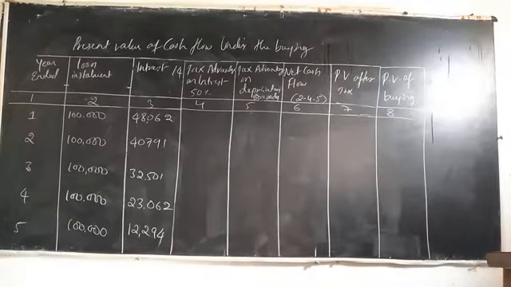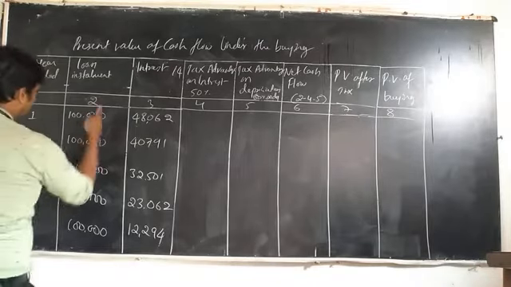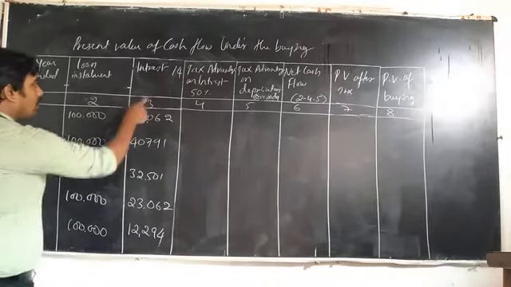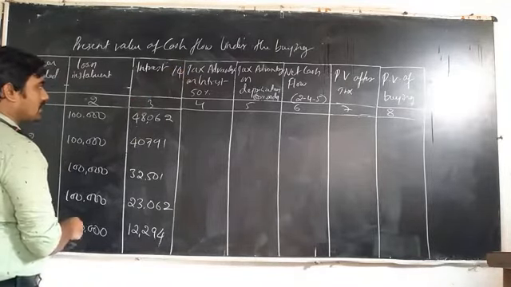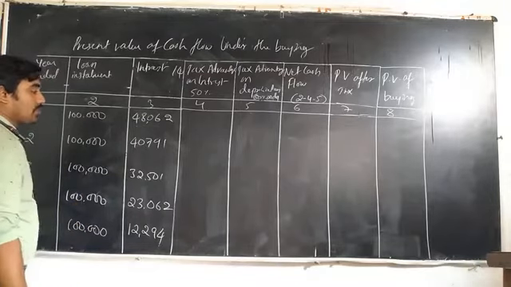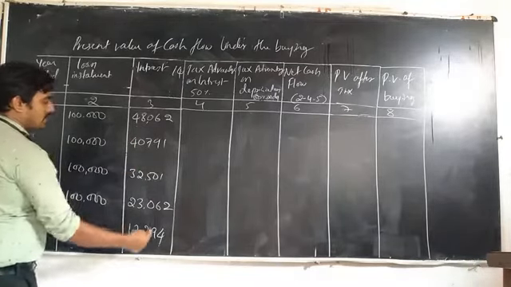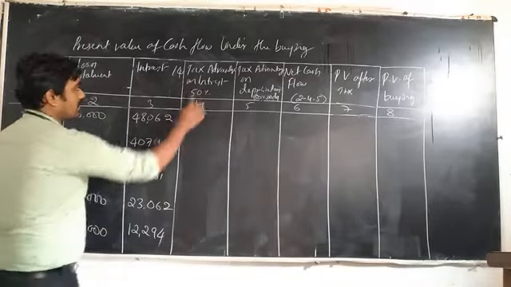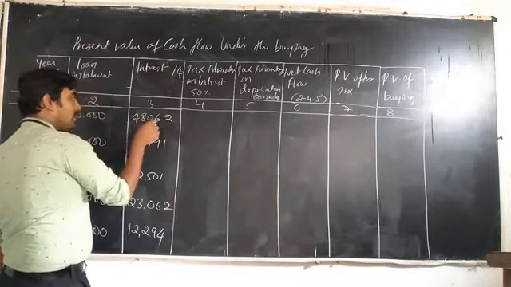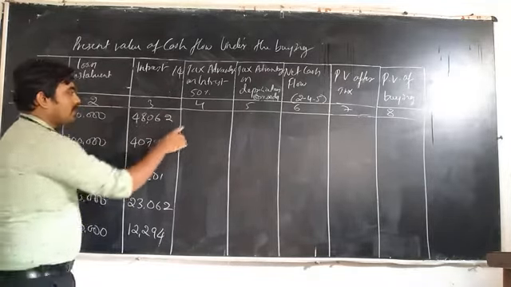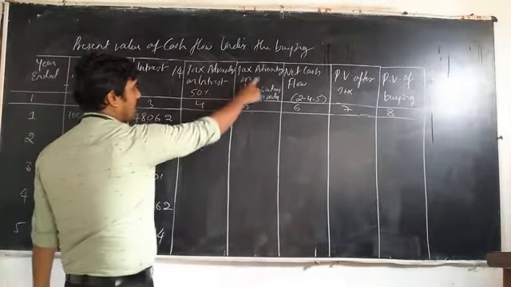Next, we are going to calculate the present value of cash flow under the buyings. Here we already know the loan installment amount, which is 1 lakh rupees every year, and the interest rate of 14%. We already calculated the interest for every year in the previous discussion. Next, tax advantages on interest: interest into 50% is the tax, so we get the tax advantage. And tax advantages on depreciation.